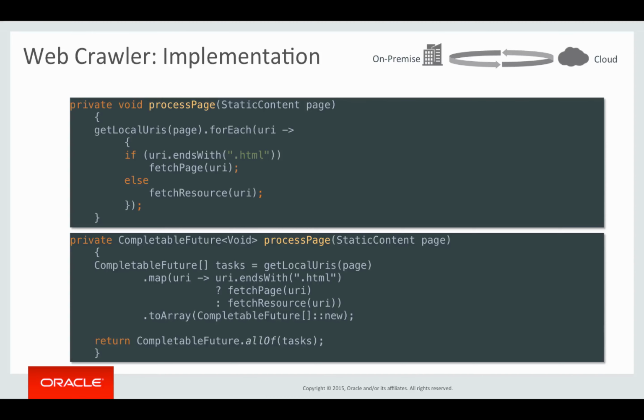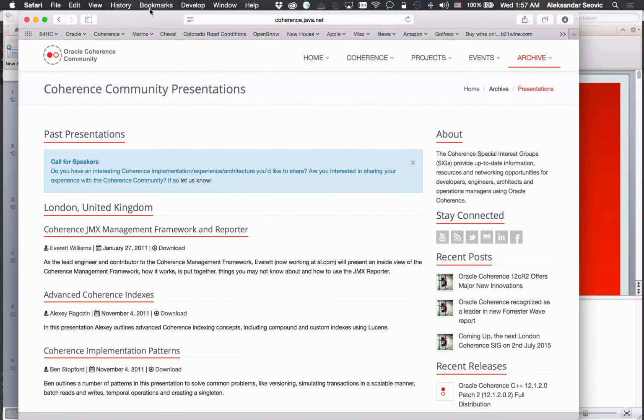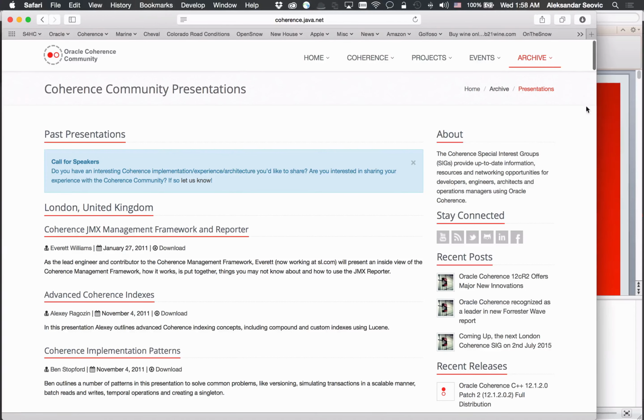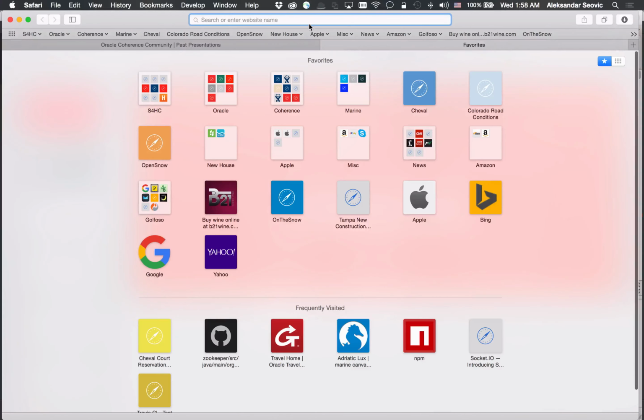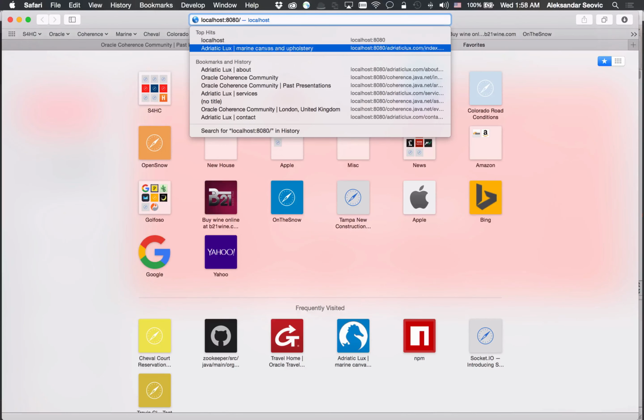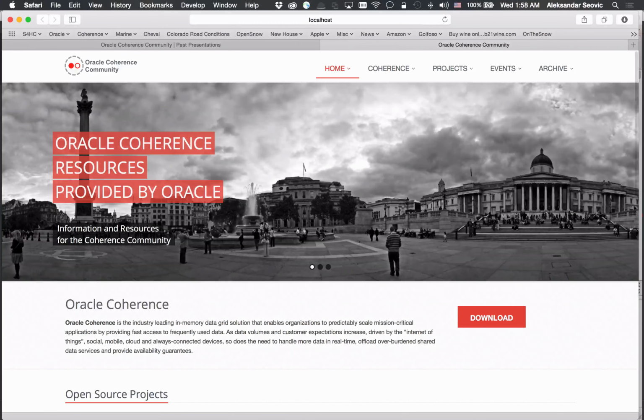And just to show now that we actually have this page working, this is the original site, coherence.java.net, and now let's see what we have locally. Let's go to 8080.